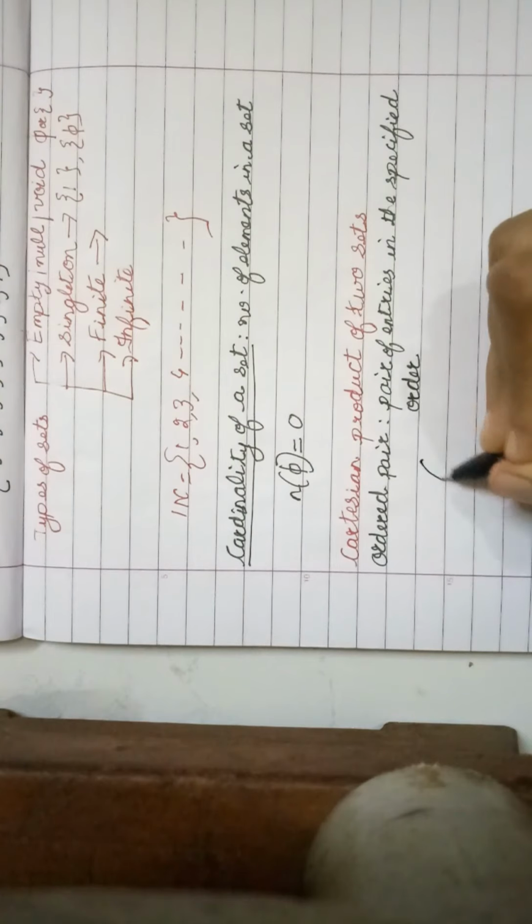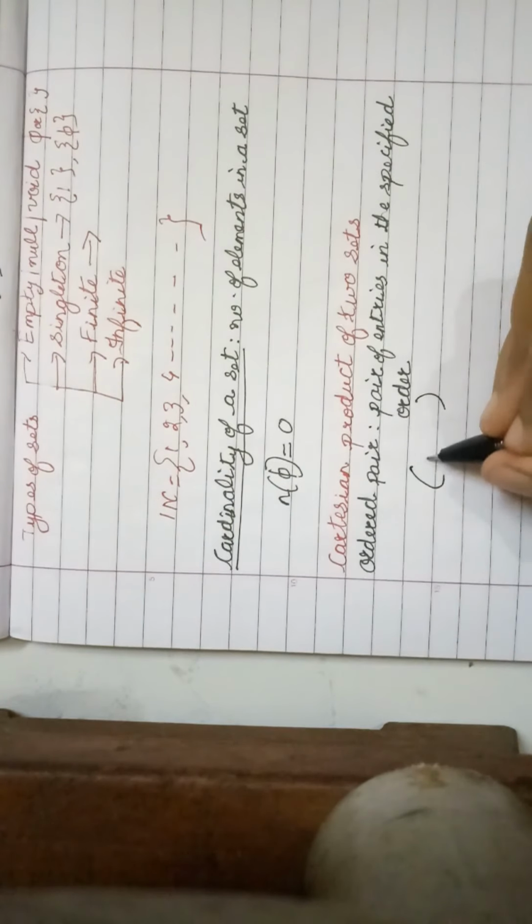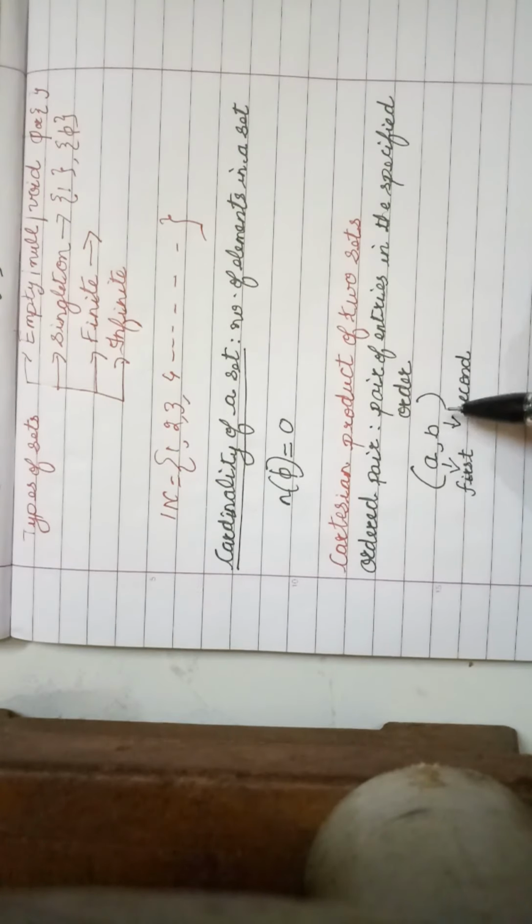For example, if I have 2 members, say A and B, the ordered pair says that you have to separate them by a comma and put them in brackets. Here A is called the first component of the ordered pair and B is called the second component of the ordered pair. Okay, so all the ordered pairs will appear like this.